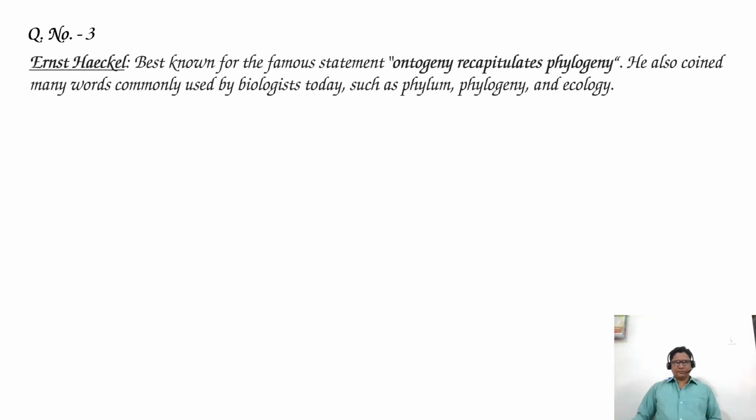Ernest Haeckel is best known for the famous statement, ontogeny recapitulates phylogeny. He also coined many words commonly used by biologists today, such as phylum, phylogeny, and ecology.